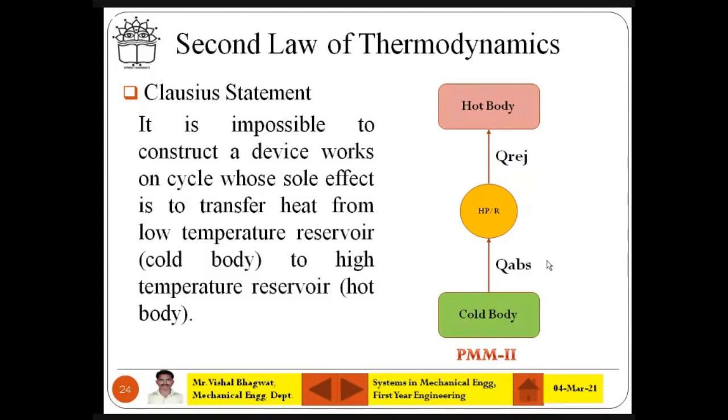Then how can it be done? We are rectifying devices based on the Clausius statement. So we are adding input energy, that is nothing but electricity. With electricity only the heat pump runs. With electricity only the refrigerator runs. With electricity only so many devices run, right? So you will transfer heat from a low temperature body to a high temperature body with the addition of electricity. You absorb, you reject it. So this is nothing but the Clausius statement. I hope you understood it. Fine.